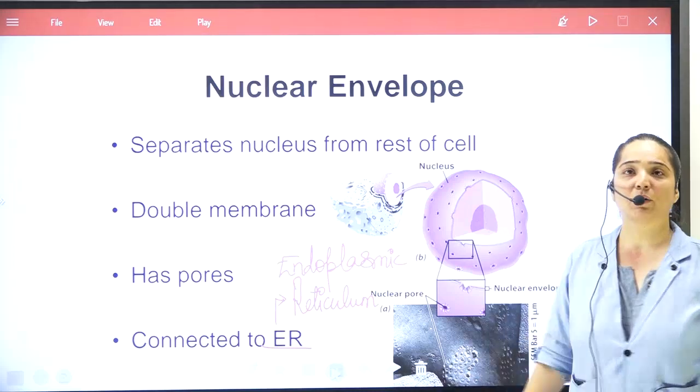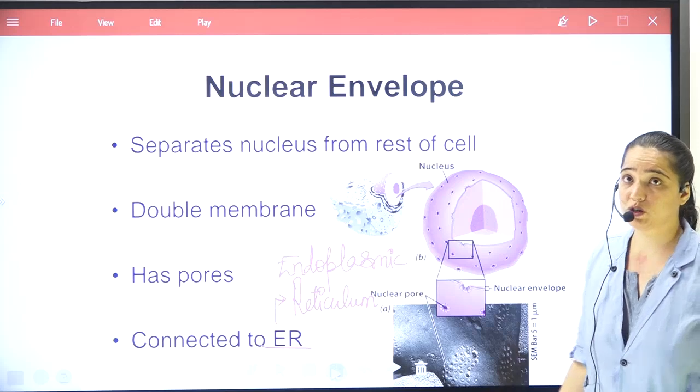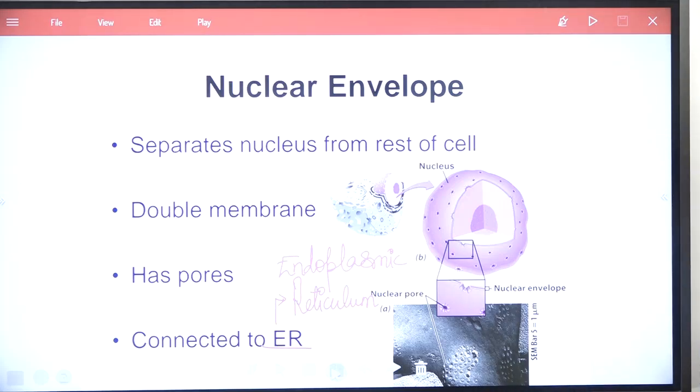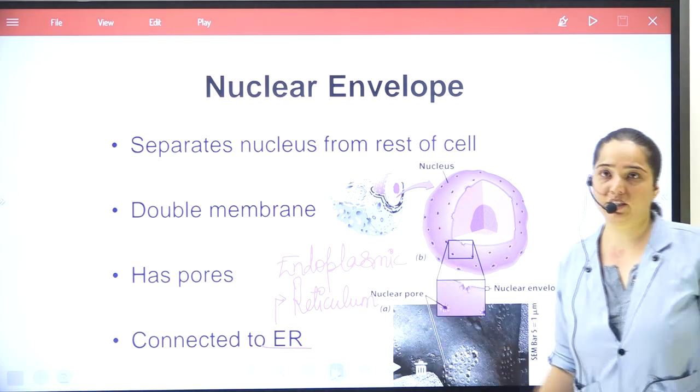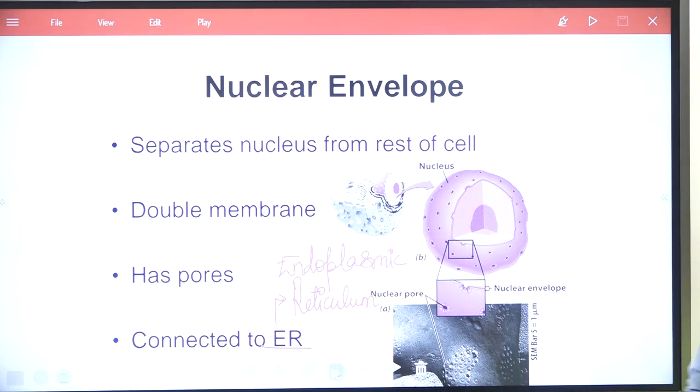This is all about the nuclear envelope. Please note it down. The pores allow movement inside and outside the nucleus. About the endoplasmic reticulum, we are going to study in detail. Be quick and note the content.